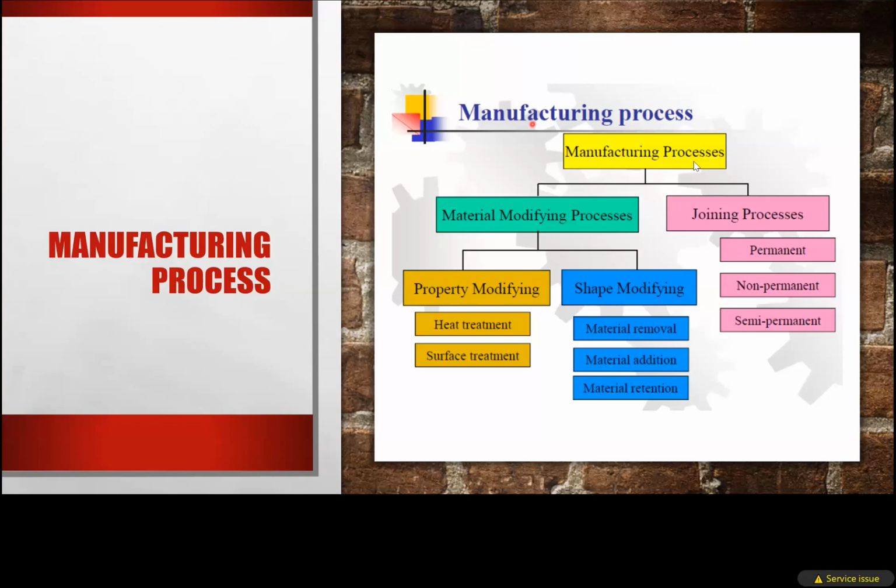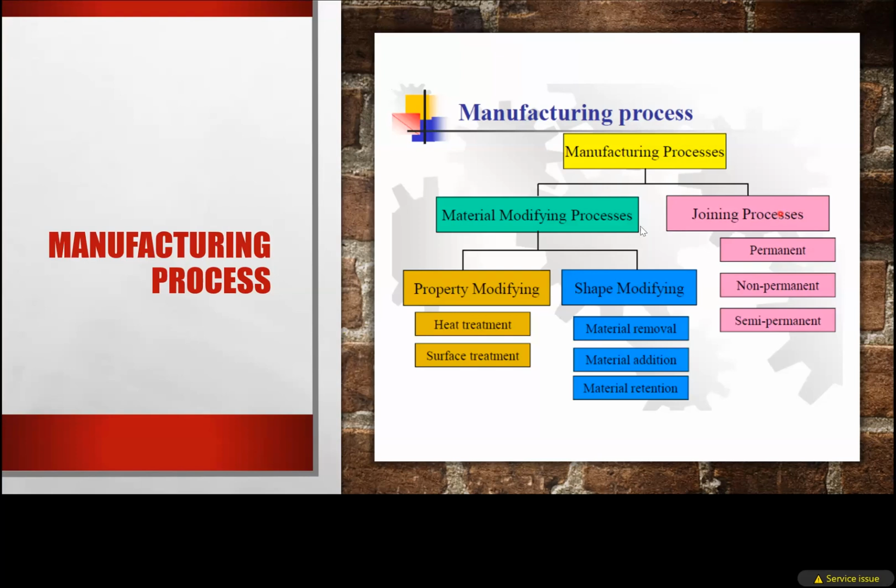So what are the manufacturing processes? Manufacturing processes are basically divided into two categories: the material modifying process and the joining process.